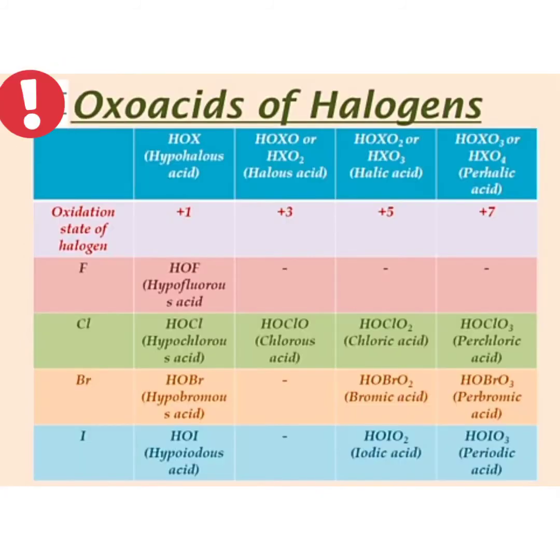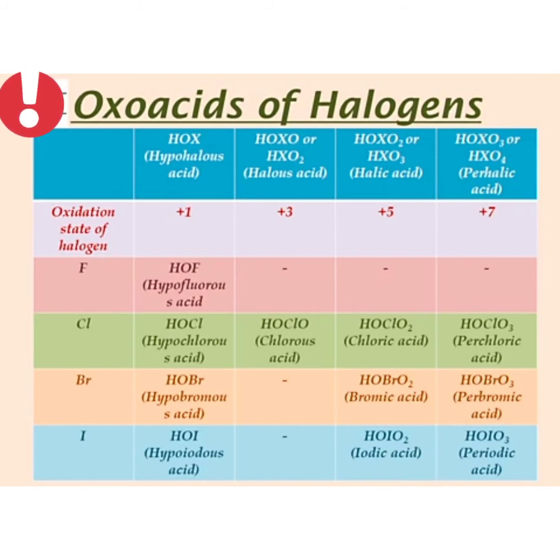Halogens form a number of oxoacids in different oxidation states. In +1 oxidation state, it is known as hypohalous acid. In +3, halous acid. In +5 oxidation state, halic acid, whereas in +7 oxidation state, it is known as perhalic acid.